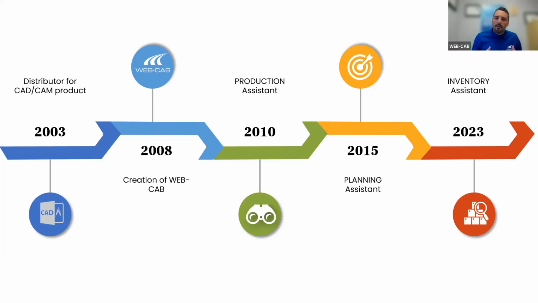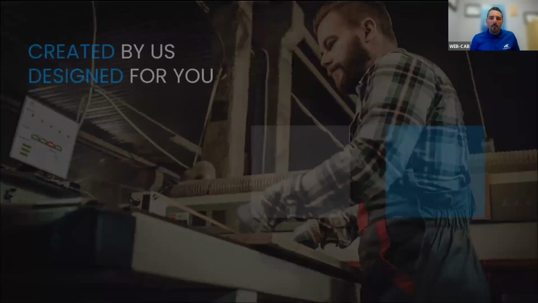So we started developing these systems, and it's not before 2015 that we really started to promote the system that we have. The system we're talking about is Production Assistant. Then we came with the development of the Planning Assistant. And today we're really happy to say that we also have the Inventory Assistant available in our product line.